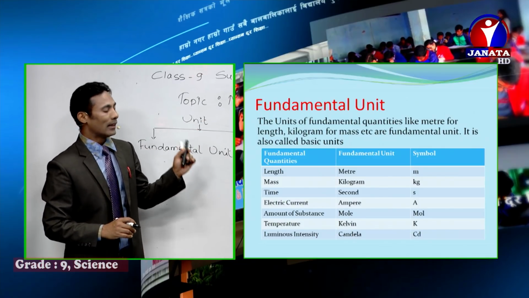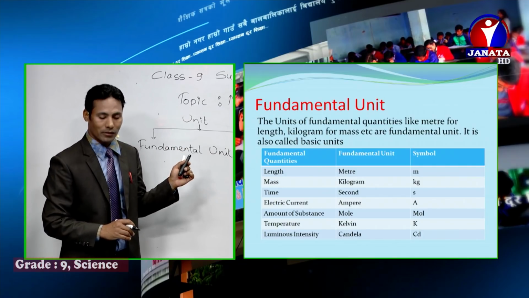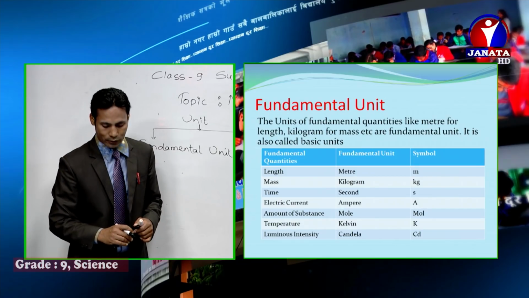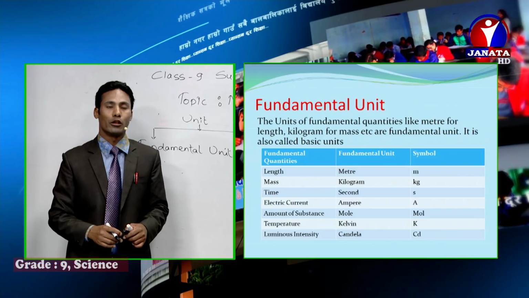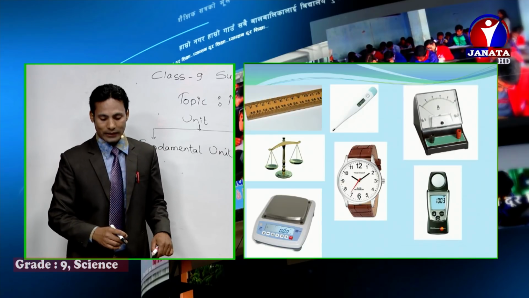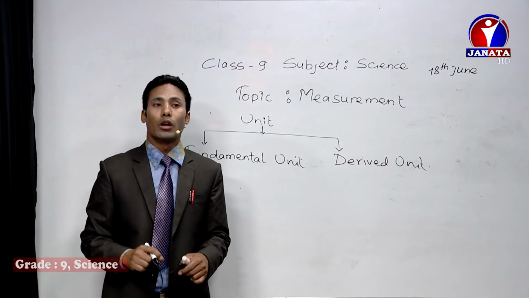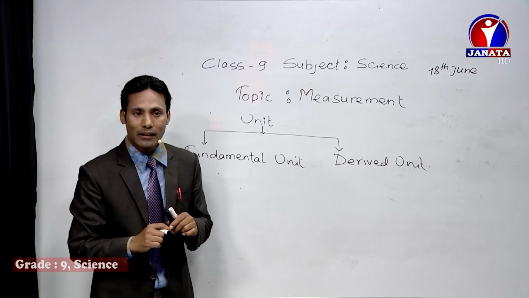Length is there, time is there, mass is there, electric current, that is ampere, that is also a fundamental unit. Similarly, amount of substance, the mole, is a fundamental unit. Temperature and the luminous intensity. These are the examples of the fundamental unit. So we can use meter scale for measuring the length, right?